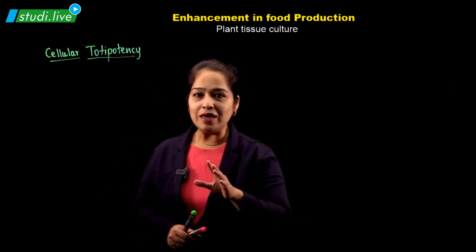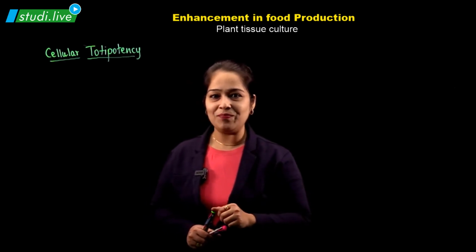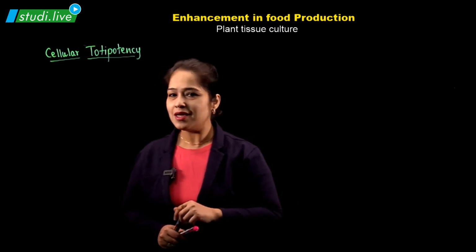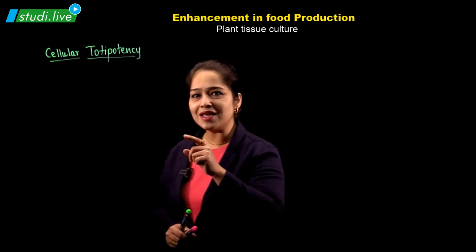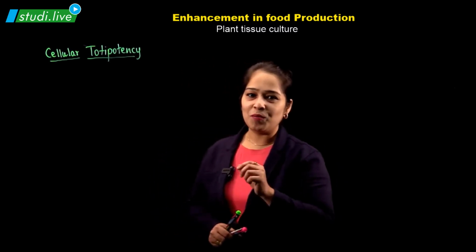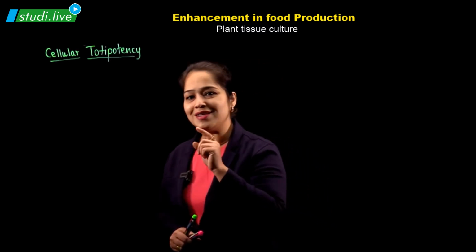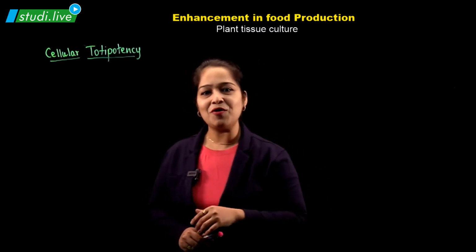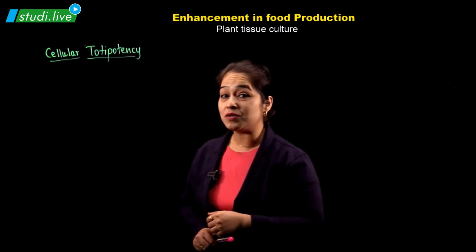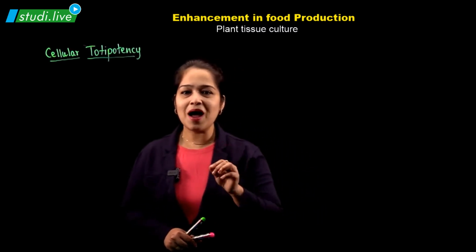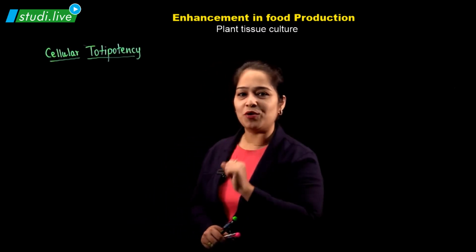So, only plant cells have this ability. What about animal cells? Animal cells do not have this ability because animal cells are pluripotent. Pluripotent means only one single cell cannot form the entire organism in animal body except for zygote and blastocyst. Otherwise, plant cells only are totipotent.